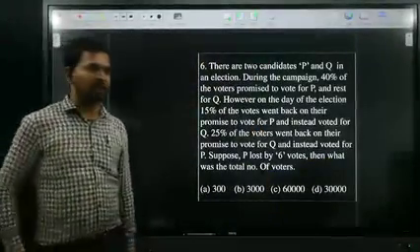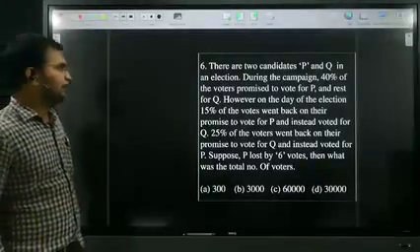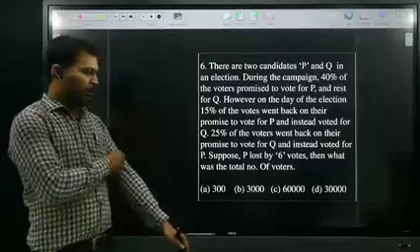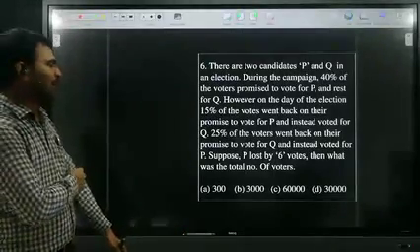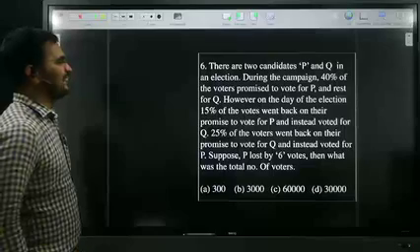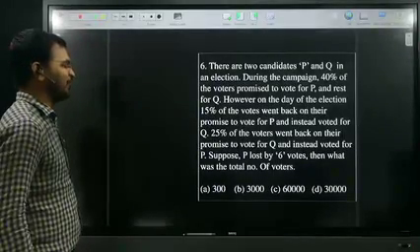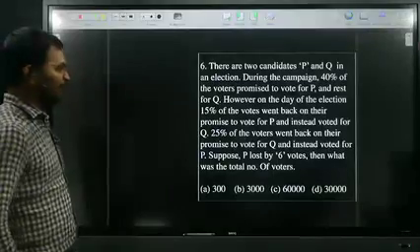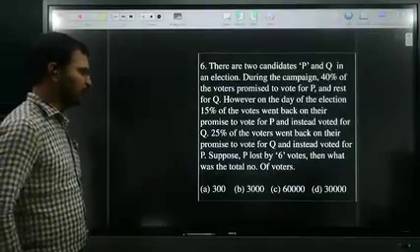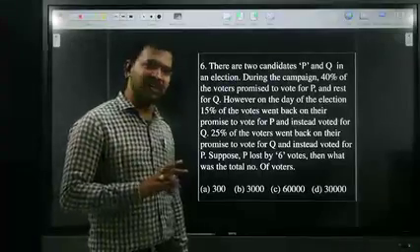Just read the next question, all of you. There are two candidates, P and Q, in an election. During the campaign, 40% of the voters promised to vote for P and the rest for Q. However, on the day of the election, 15% of the voters went back on their promise to vote for P and instead voted for Q. 25% of the voters went back on their promise to vote for Q and instead voted for P. Suppose P lost by 6 votes, then what was the total number of voters?